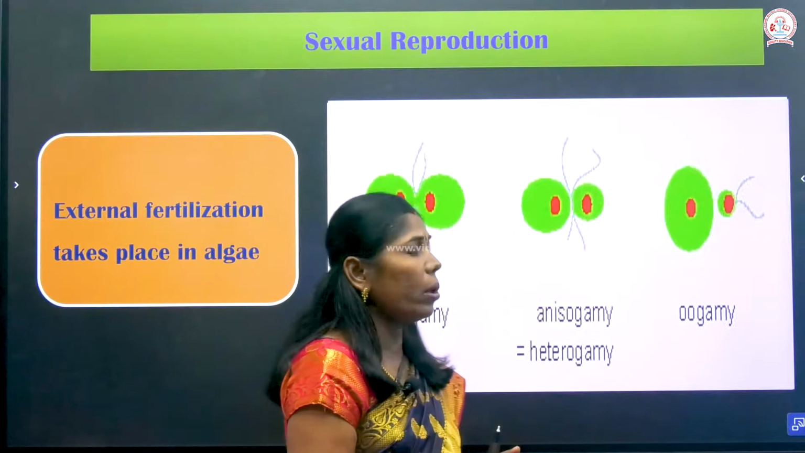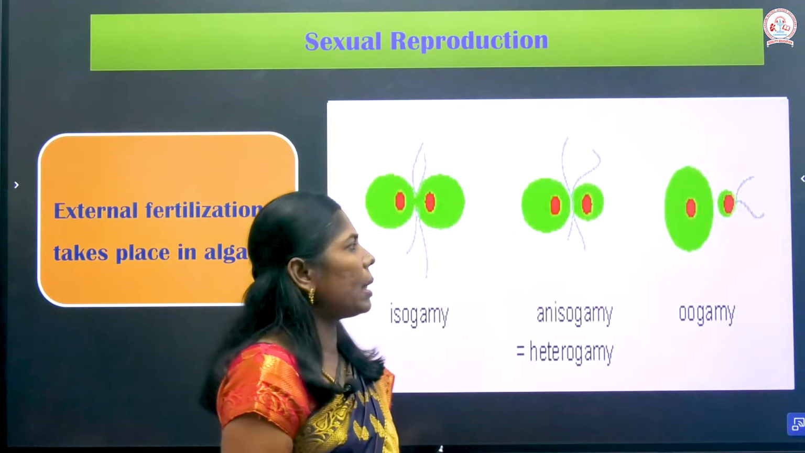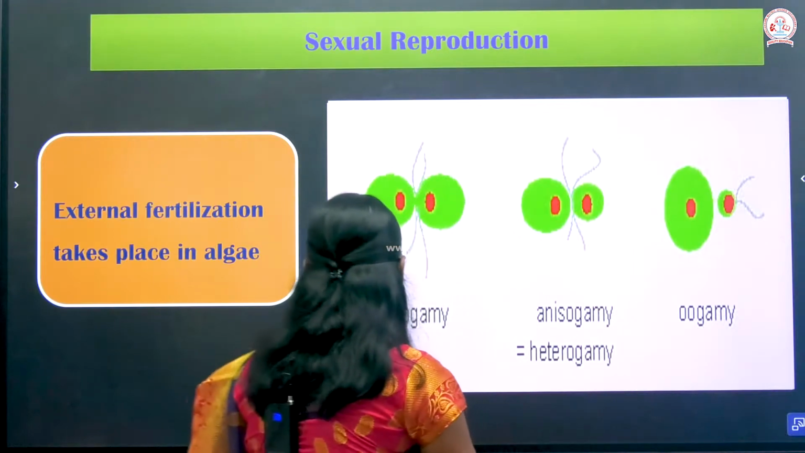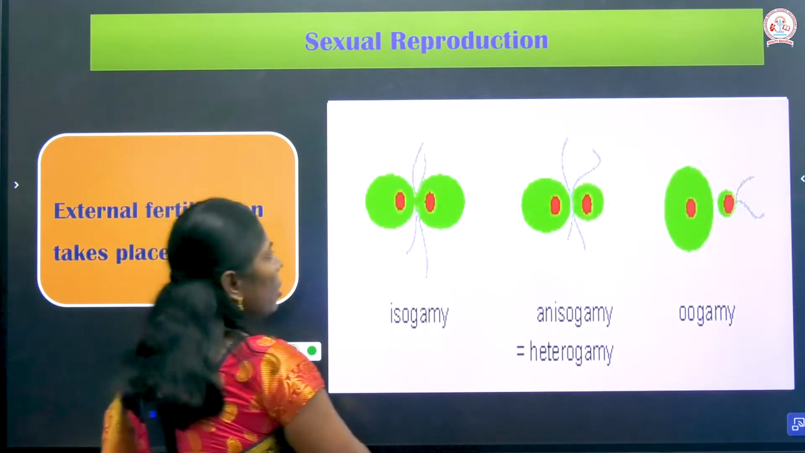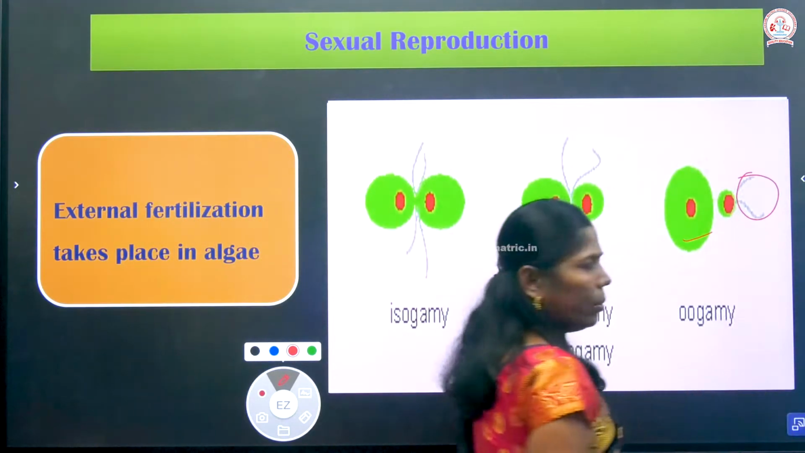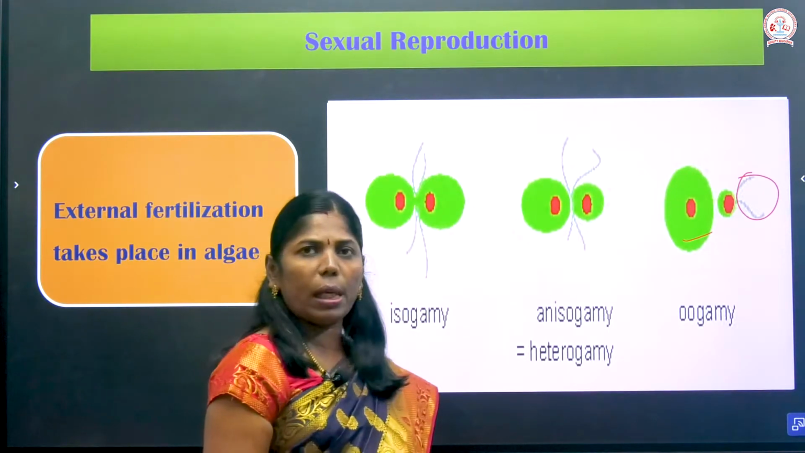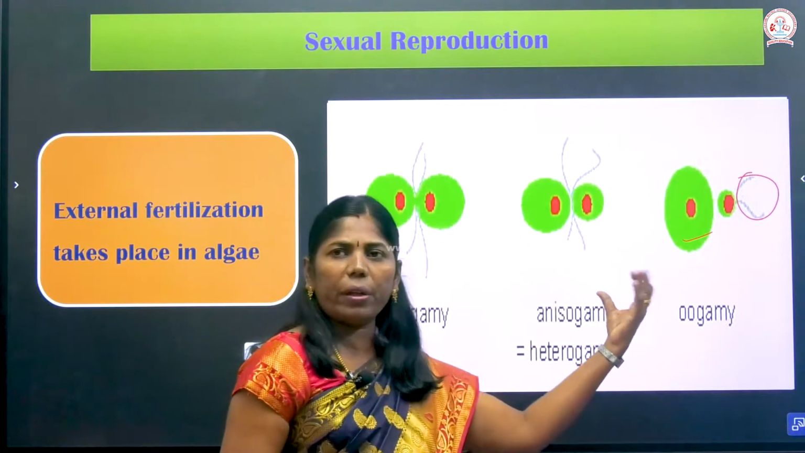And another one is oogamy, where the gametes differ physiologically and morphologically also. One is motile and another one is non-motile. So which is the motile here? Which one has a flagella? This is motile. This is non-motile. The male has the motile gamete and the female has the non-motile gamete. Here there are 2 different gametes.